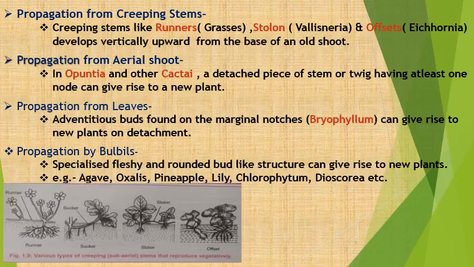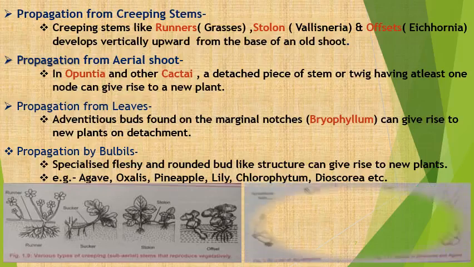The first segment of this picture represents the runners, for which I have given the example of grasses. In the sucker, you can see another category of vegetative propagation, stolon, Vallisneria, and the offset like Eichhornia.